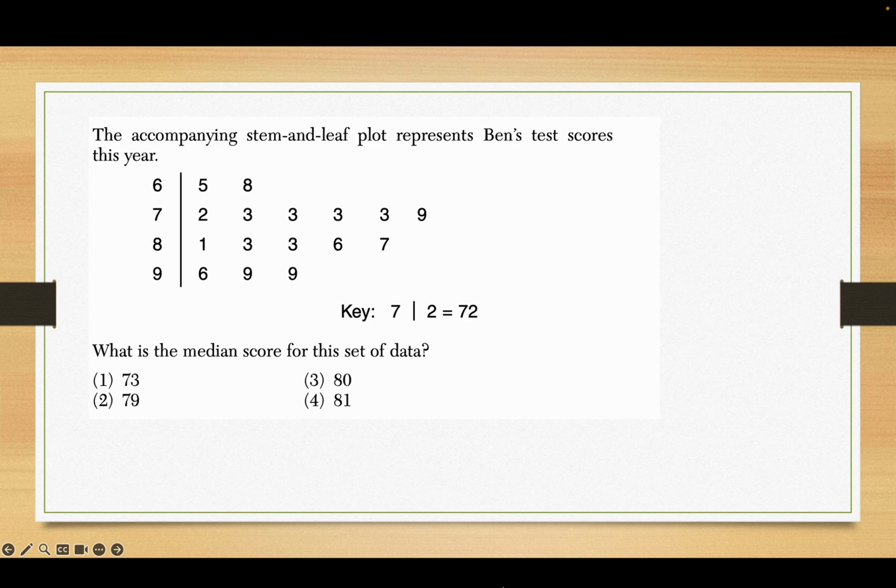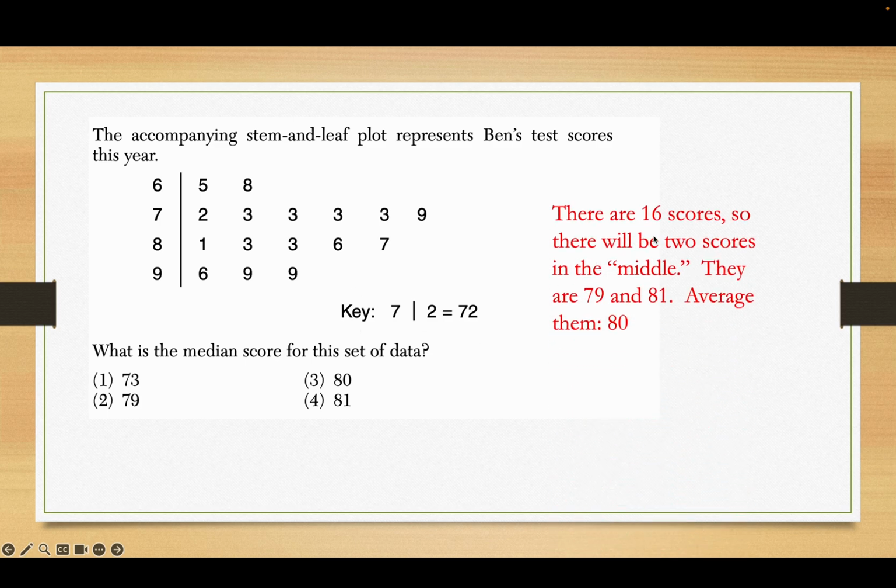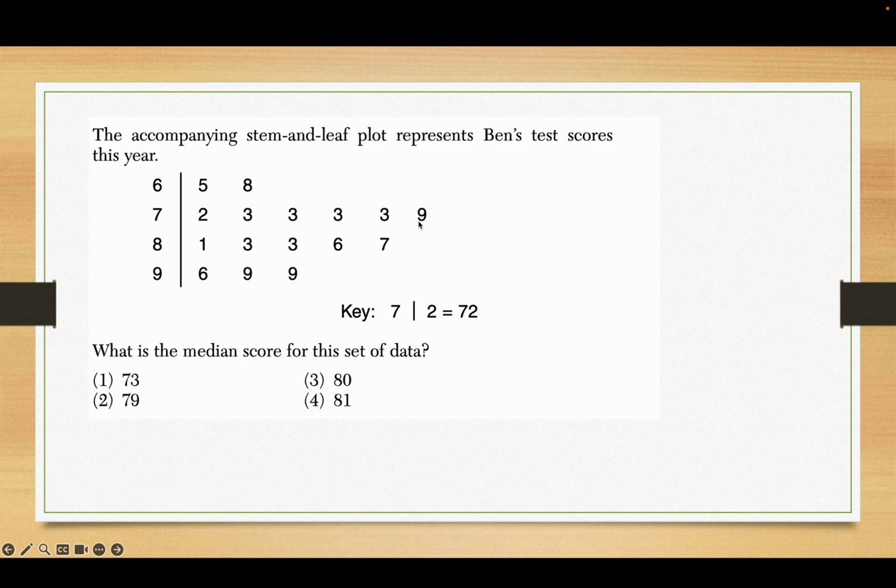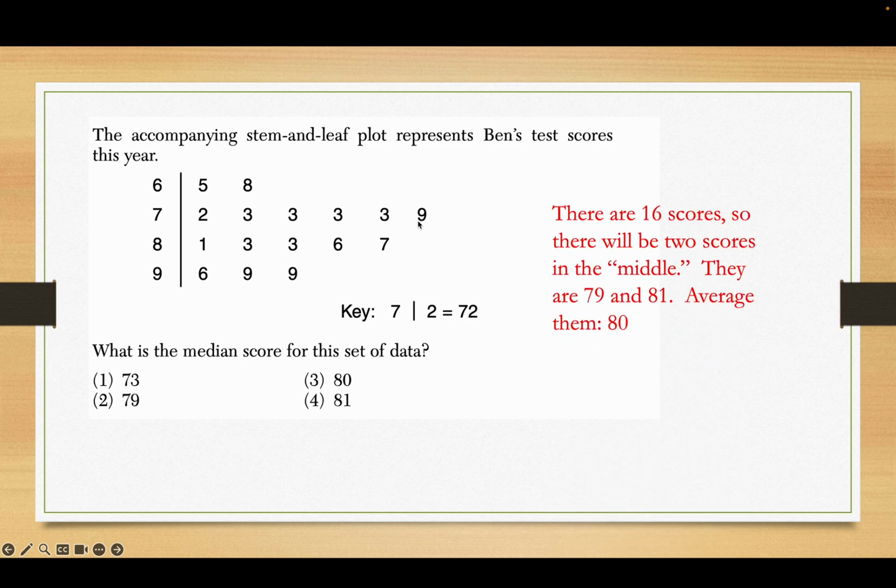Okay, what's the median here? There are 16 scores, so between the 8th and the 9th will get you the median. 16 scores, so there'll be 2 scores in the middle. Between the 8th and 9th would be 2, 4, 5, 6, 7, 8, and 9th, and they are between 79 and 81. So then you take the average of those two. The average of 79 and 81 is 80.